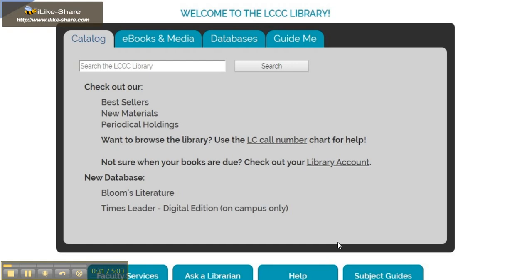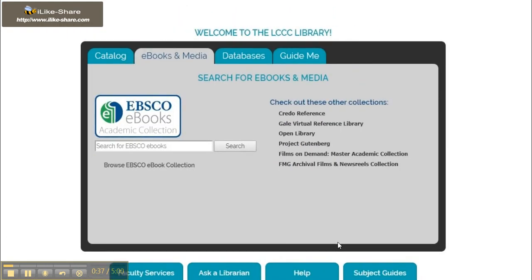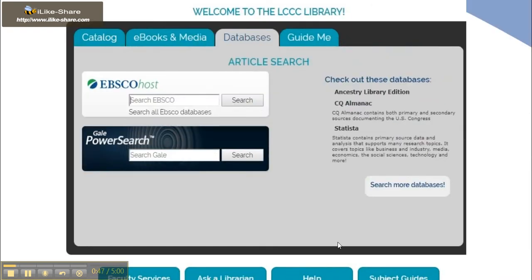Unfortunately, you don't have access to that right now, but there are a number of things that you do have access to. One is ebooks and media, so we do have a number of ebooks, and we do have a number of media sources available to us still. And we also have a very vast academic database. One is called EBSCOhost, another is called Gale Power Search. Both of those work like Google searches, but we do have other databases, as you can see right here on the right-hand side of the screen.